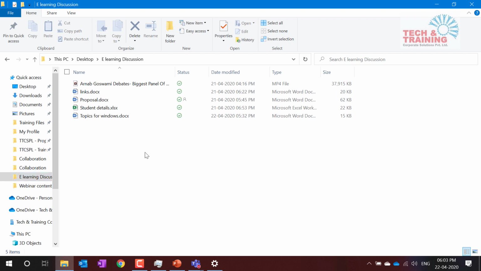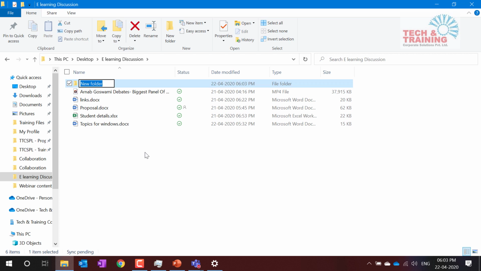Simple thing. Control Shift N. It's a simple way to create a folder. Control Shift N. Give it any name. Enter. Now I don't like this name. F2. I repeat, Control Shift N is a shortcut to create a folder.